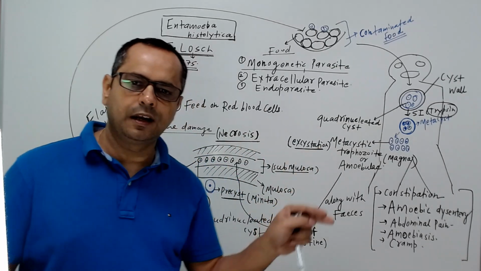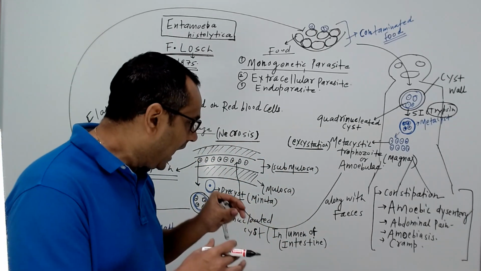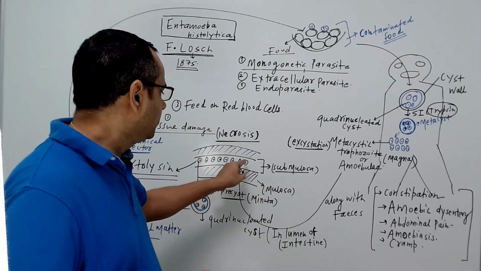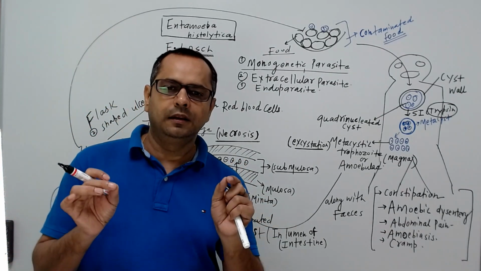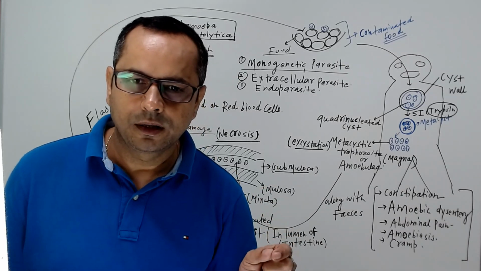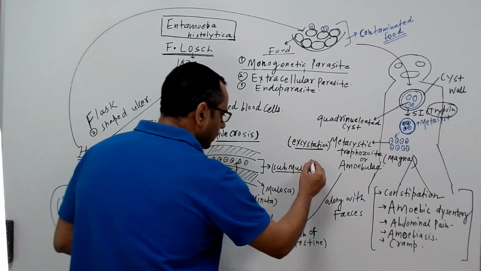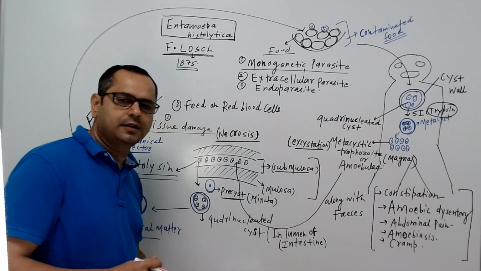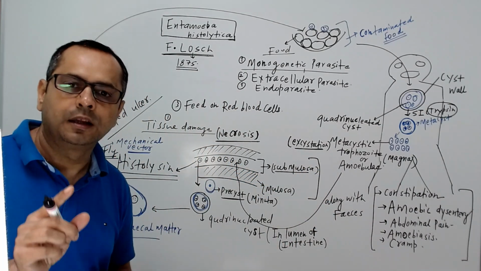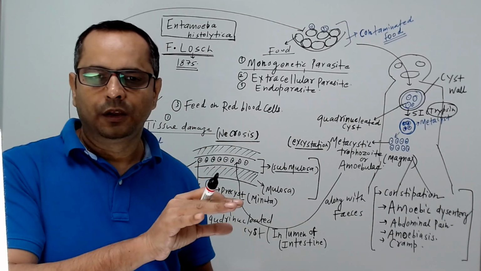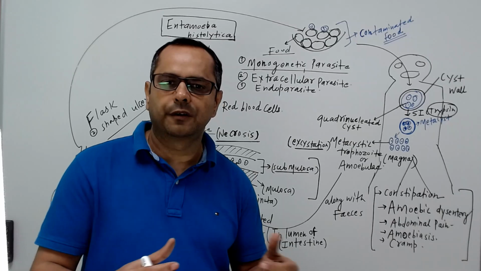the mucosal layer, and those amoebulae finally settle down in the submucosa of the cecum and colon. So that is the submucosa or mucosa of the large intestine. Remember, Entamoeba histolytica damages the tissues of the large intestine.